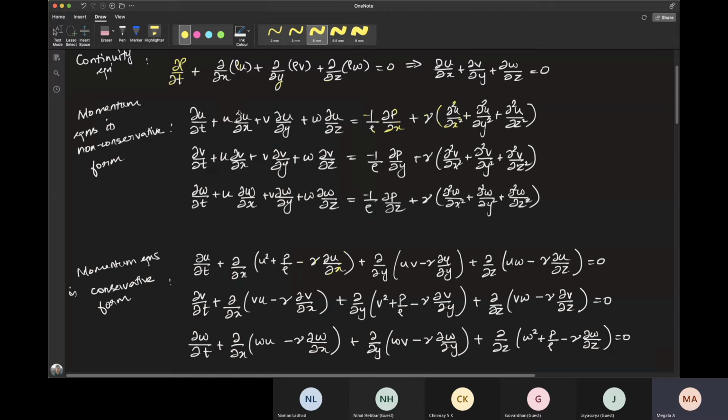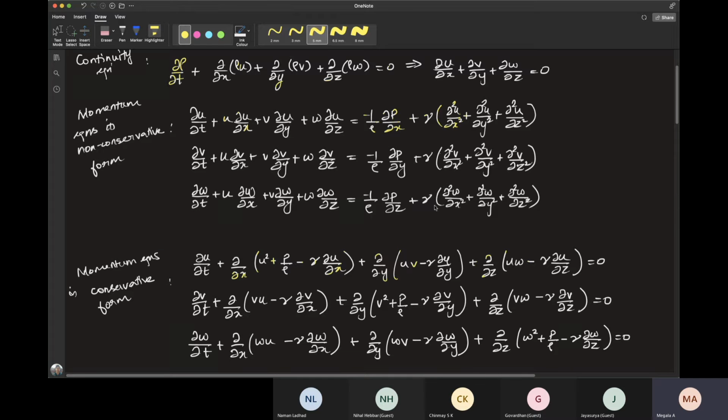Now you can notice that dou by dou x of u squared will give us 2u dou u by dou x. It won't give u dou u by dou x. But here you consider the terms dou by dou y of uv. Here you will get u dou v by dou y plus v dou u by dou y. Similarly here you will get two terms.